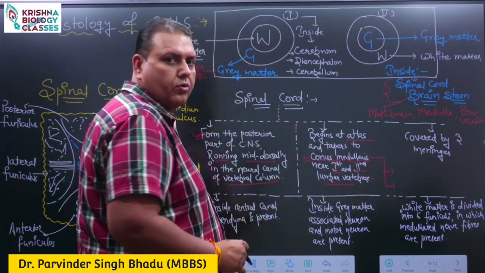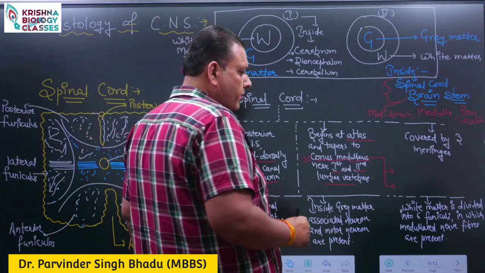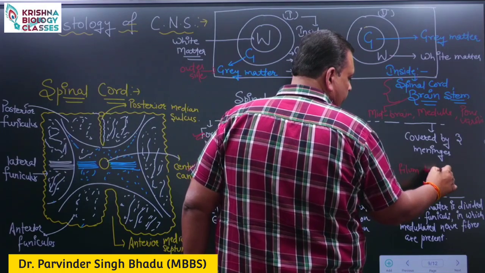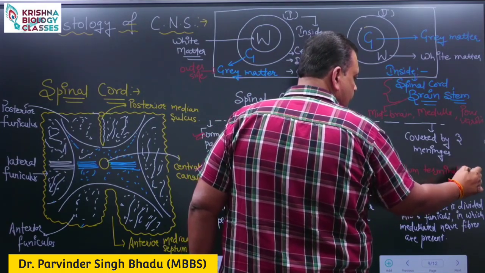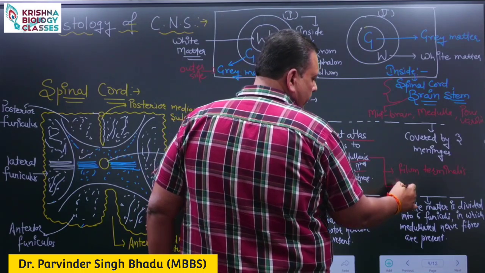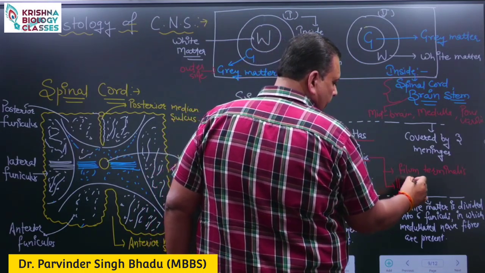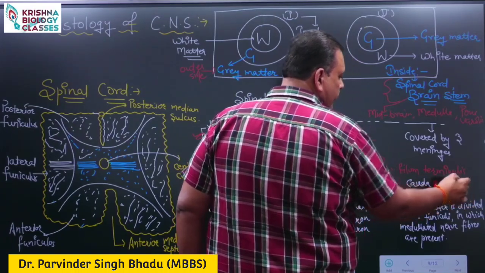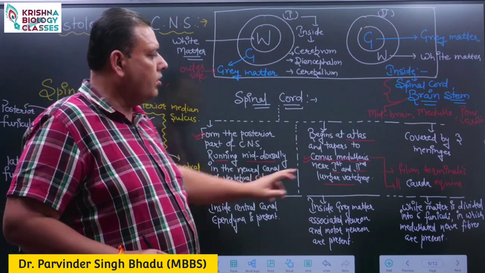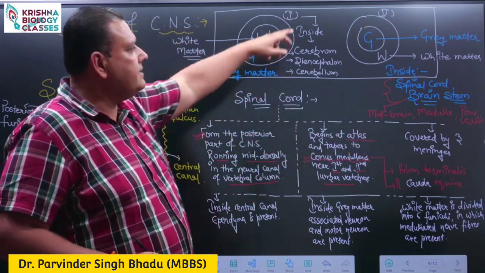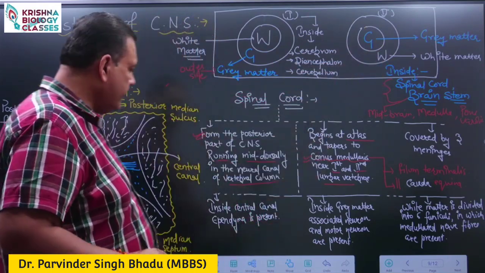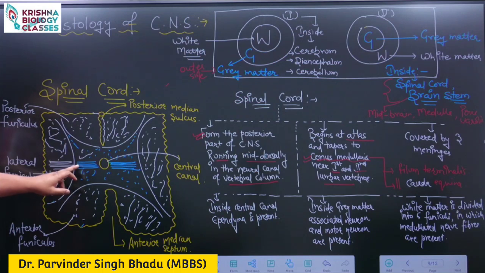Near the conus medullaris, a filament-like structure, filum terminale, is present, and several parallel spinal nerves are present, which are named cauda equina. Now, like the brain, the spinal cord is also covered by 3 meninges. As is clear, the inner side of the spinal cord is made up of grey matter and the outer is white matter.